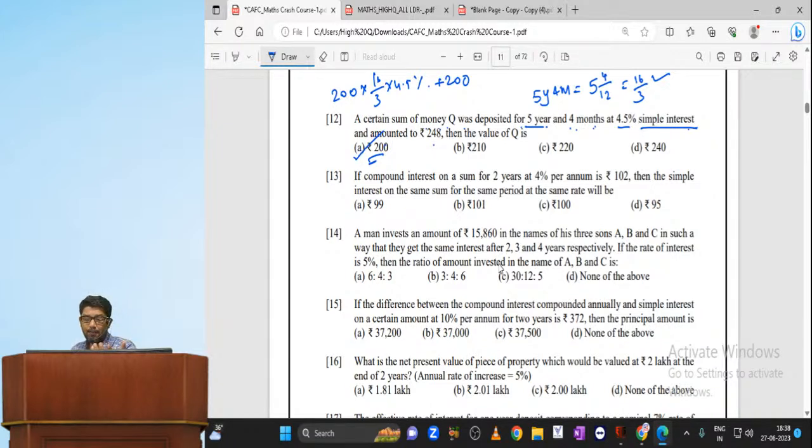So when the principal is 200 rupees, it becomes 248 with 4.5% interest in 5 years 4 months. Can you please check with the calculator once again?